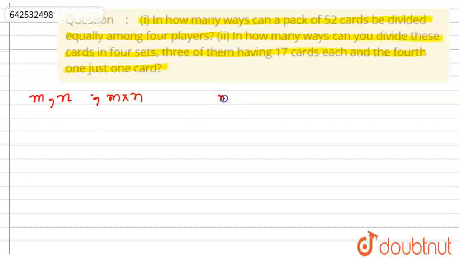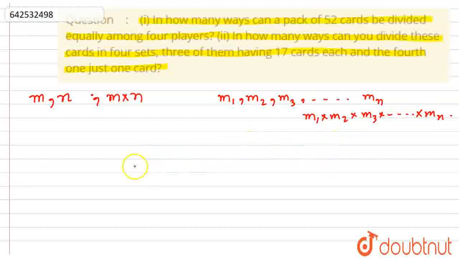That is, if m1 is the number of ways of doing job 1, m2 for job 2, m3 number of ways for job 3, and so on, mn for the nth job, then the total number of ways in doing all these jobs in succession is m1 times m2 times m3 times up till mn. That is the fundamental principle of counting, and we would be using that for the first part.